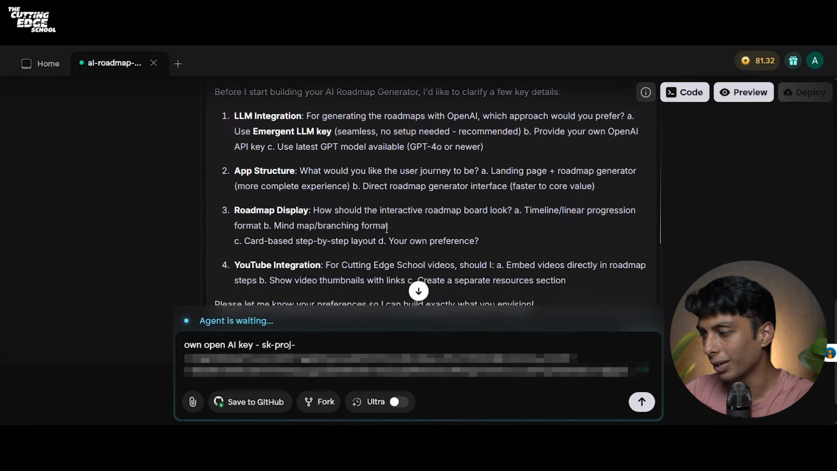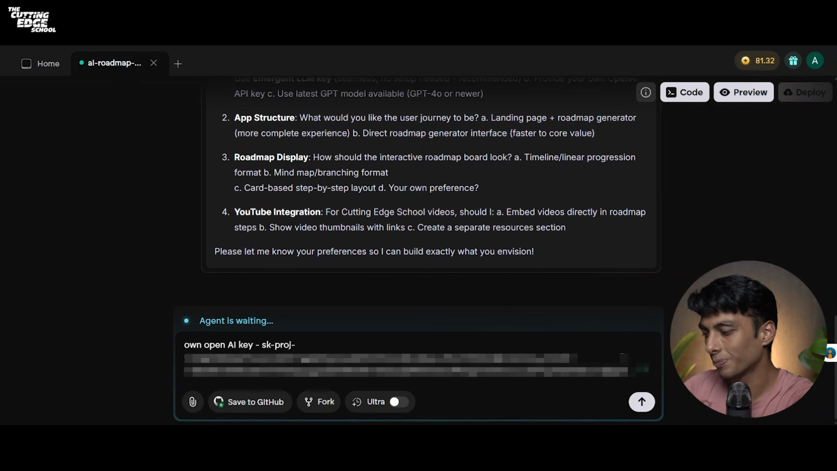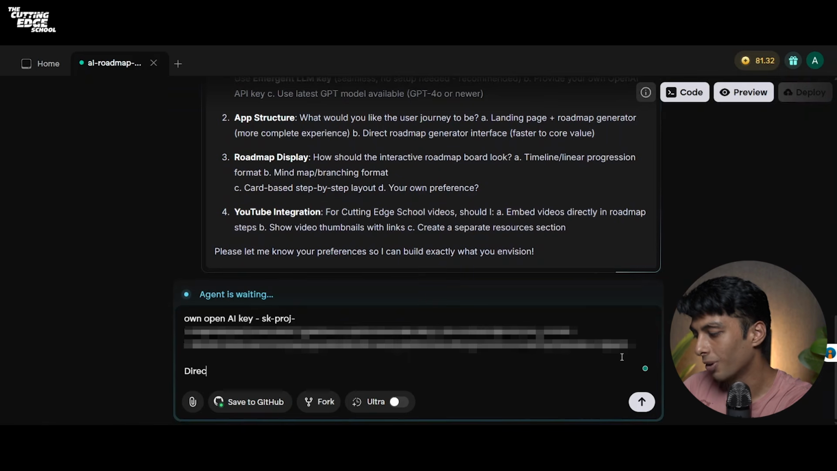Now going to our second question, which is app structure. How would you like the user journey to be? A landing page, a roadmap generator, a more complex experience, or a direct roadmap generator interface. So I'll choose a direct roadmap generator.